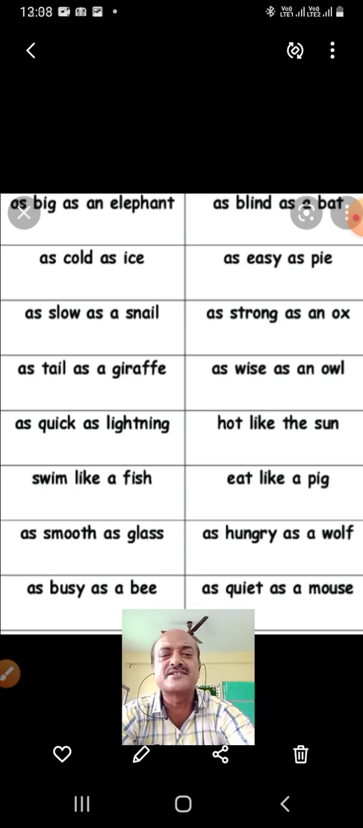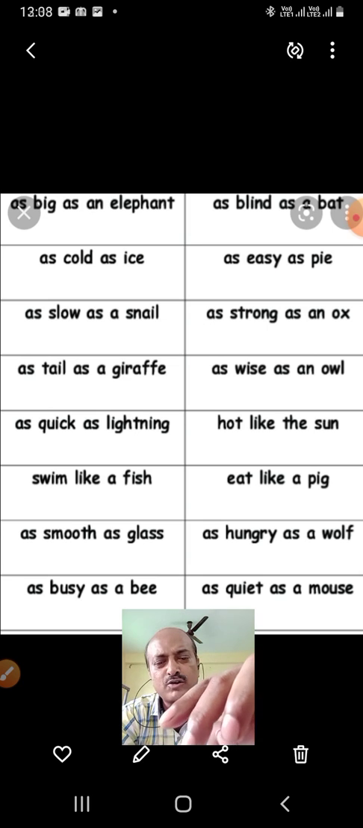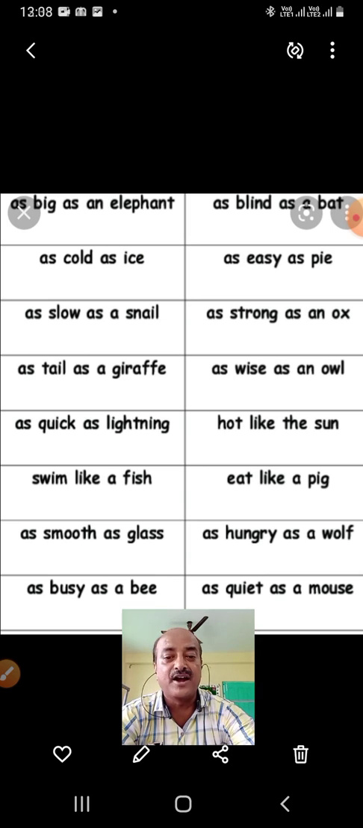As slow as a snail. So snails, usually in the summer, rainy season, we can see so big, isn't it? So big they are, and they are crawling on the road. As tall as a giraffe. As quick as lightning. To swim like a fish.